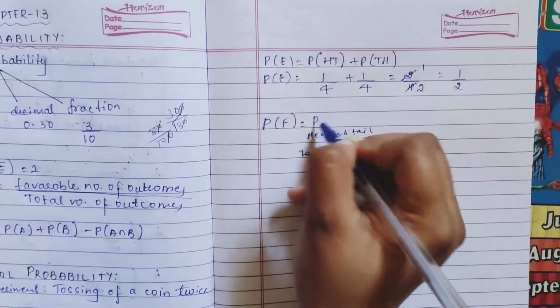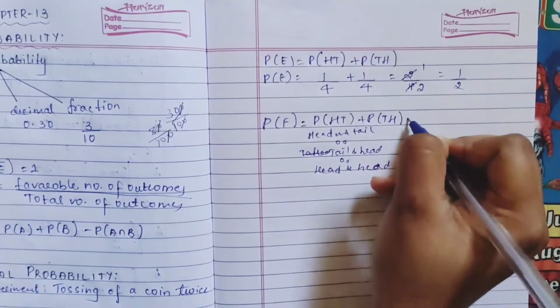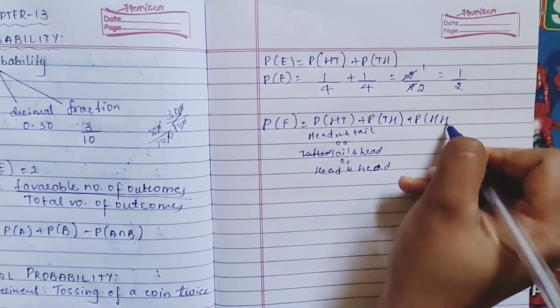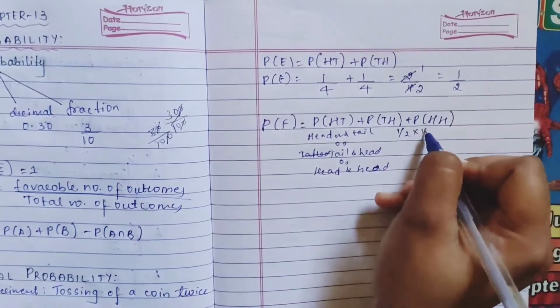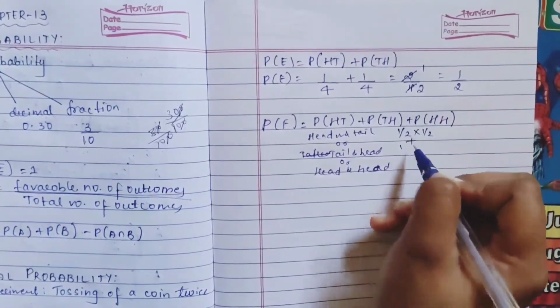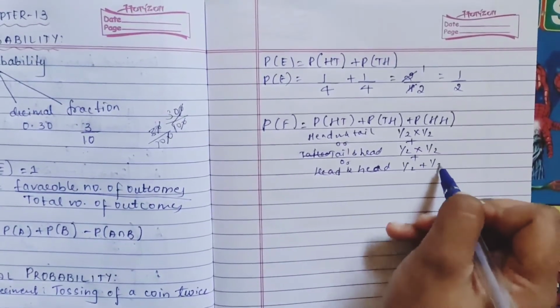Which means probability of HT plus probability of TH plus probability of HH, which is nothing but 1/2 into 1/2 plus 1/2 into 1/2 plus 1/2 into 1/2.